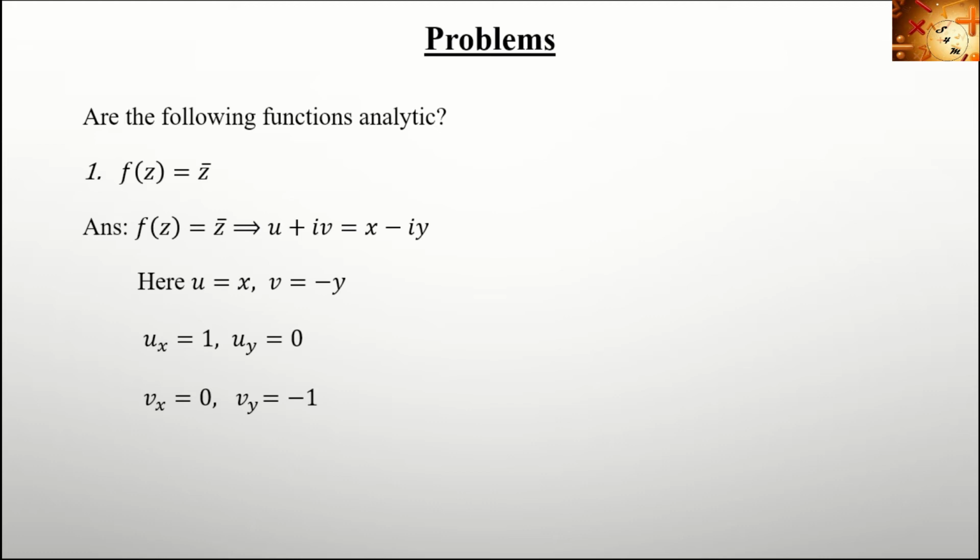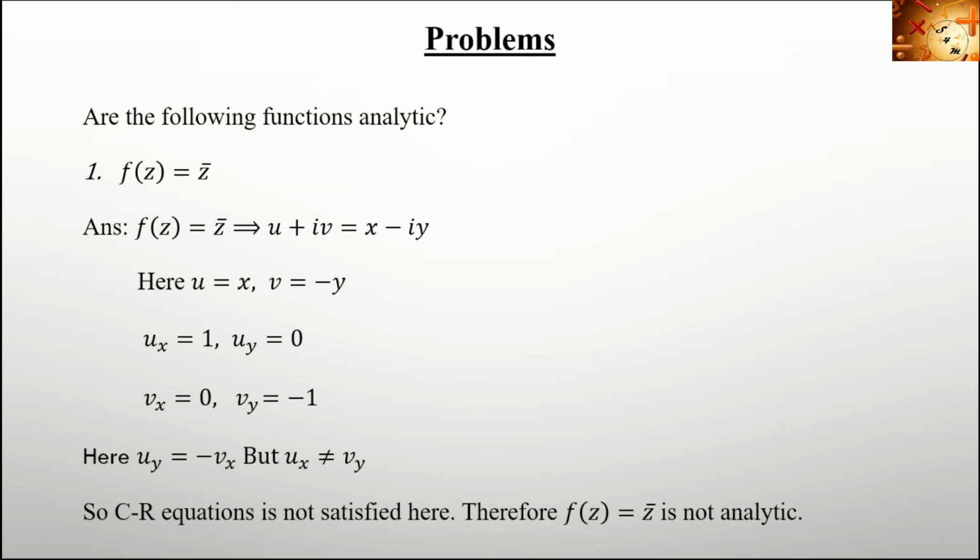Here ux is equal to 1 and vy equal to minus 1, which are not equal. So uy equals minus vx, but ux is not equal to vy. Therefore, the given function f of z equal to z bar is not analytic because it does not satisfy the Cauchy-Riemann equations.